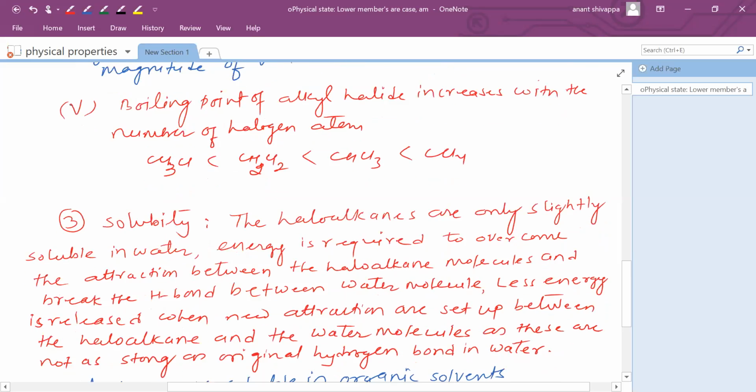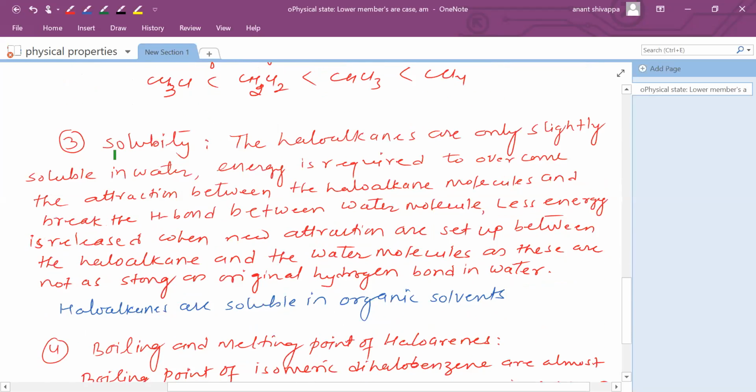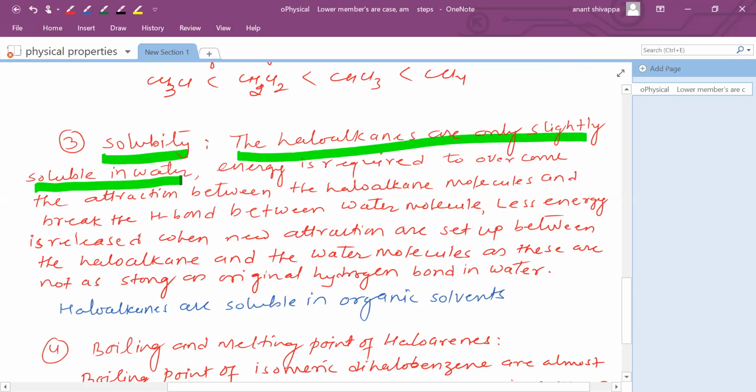So these are the things related with boiling point. First, we have seen physical state, second, boiling point, and the third physical property is solubility. The haloalkanes are only slightly soluble in water. This is the solubility of haloalkanes in polar solvent, because water is a polar solvent. The reason is mentioned here.